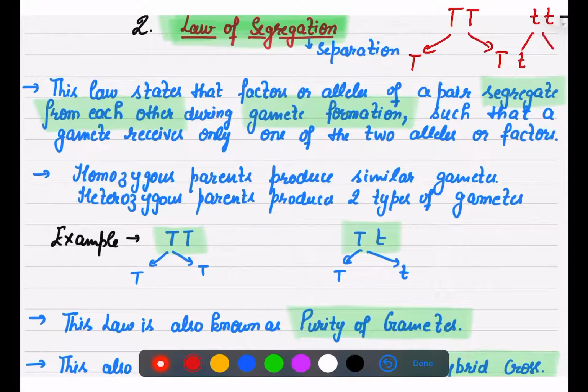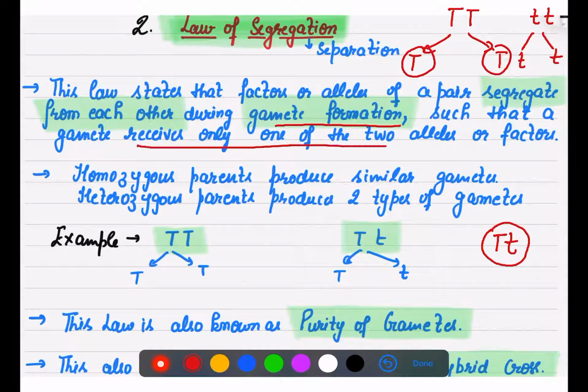Suppose this will also form gametes. Now they all are separate, so they will separate during the gamete formation, and the offspring which is formed will receive only one of these factors. One it is receiving from here and one from the small t. It will receive only one of the two alleles. These are two alleles, but one will go into the next generation.